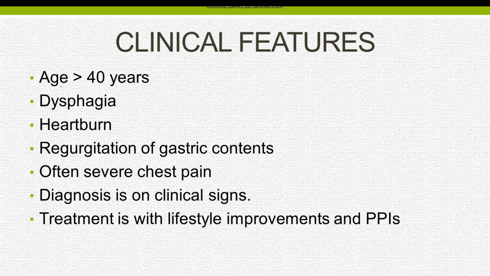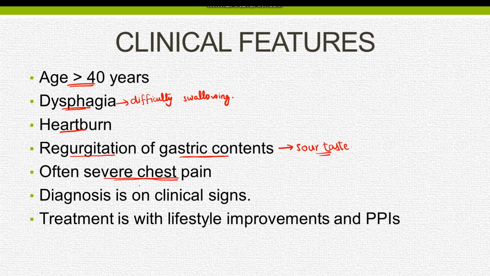The presenting age is mostly more than 40 years, and the patient commonly presents with dysphagia. Dysphagia means difficulty in swallowing. Patients also have heartburn, and often complain of regurgitation of gastric contents, producing a sour taste in the mouth. Often the patient presents with severe chest pain, which can mimic a myocardial infarction. The diagnosis is based on the clinical signs of the disease.